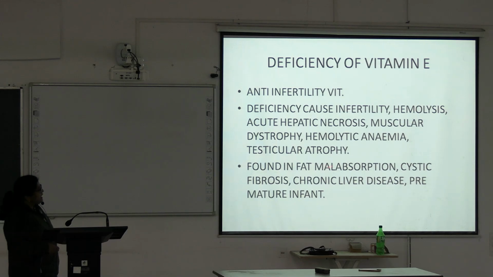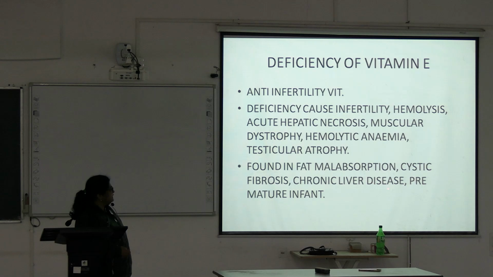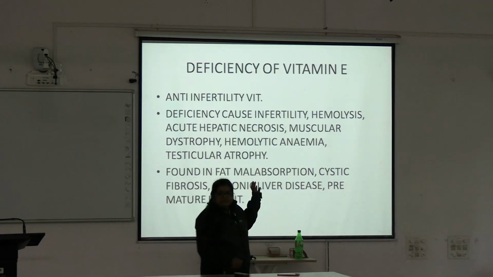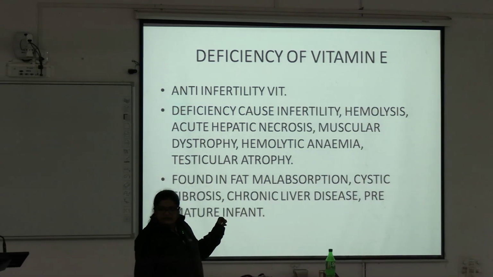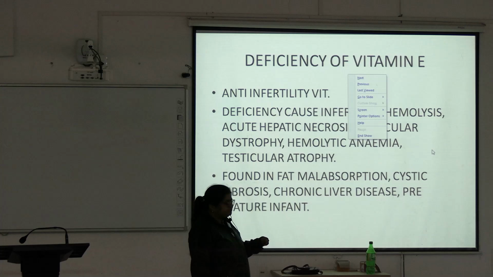Found in fat malabsorption, cystic fibrosis, chronic liver disease, premature infant. So in these patients also vitamin E is found to be deficient. So this is vitamin E. You need up to this for vitamin E. Main function is antioxidant and protection from free radical injury.